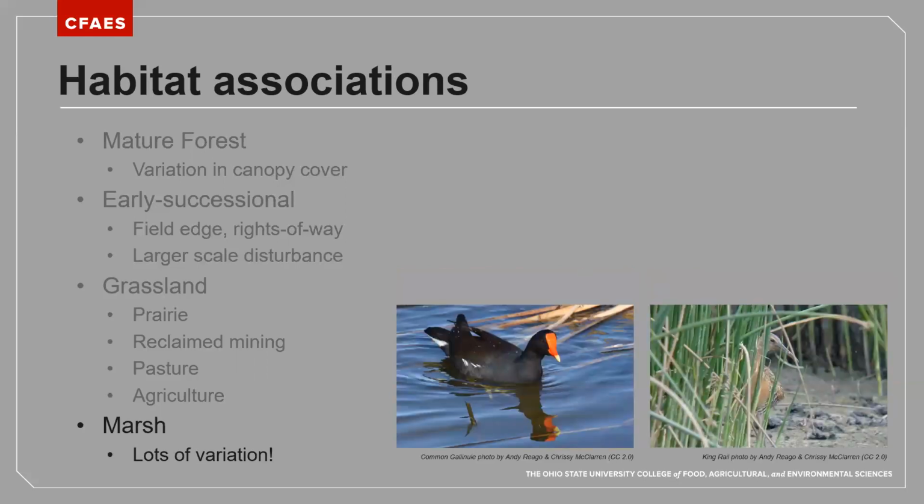And marshes. In Ohio, we have a lot of marsh birds and some rare and uncommon marsh birds, and there's a lot of variation in marsh systems, and not enough time to go into all the variation here. We have some species that like more open water and are a little bit less sensitive, and we would find a little bit broader distribution, like common gallinule.